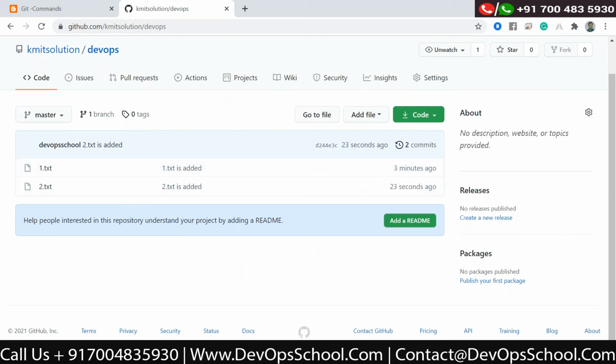There are a few things we need to remember here: if you are pushing changes to the remote repository, before that both should be in sync. What I mean? Okay, there is a question: does the git add dot command add multiple files to the stage area? Yes, that is correct.